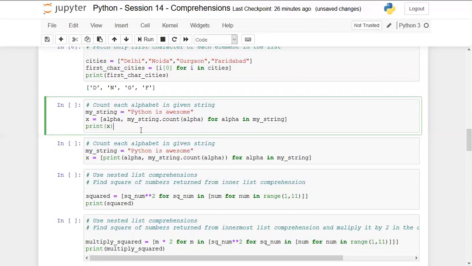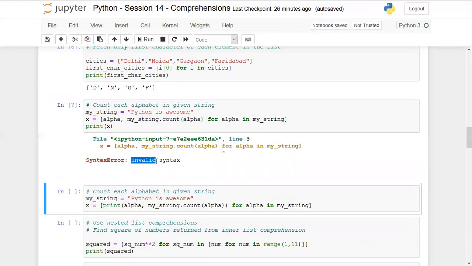But this program will not work. The reason is we are doing for alpha in my string. We know that by running this for loop, we will get only a character from this string. So in the first iteration, we will just get P. But what we are doing here, we are basically using two operations from the element that we have received. We are saying alpha, comma, my string dot count of alpha. That means we are trying to first of all extract the original character, which is P, and also we are checking the count as well. So this is not accepted by list comprehension. You can see that it is an invalid syntax.